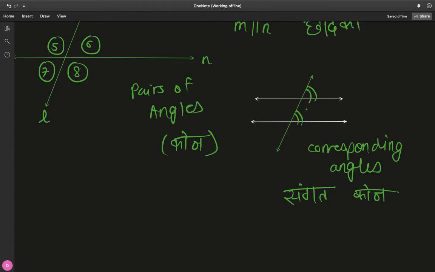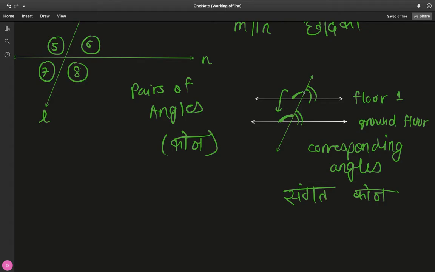There can be many, and I'll give you a quick intuition on how to identify the pairs. You need to start with one angle. If you take this angle, and you consider this a floor of a building, say this is floor 1, and this is the ground floor of the building. It's like jumping from floor 1 to the ground floor. You end up subtending an angle like this.